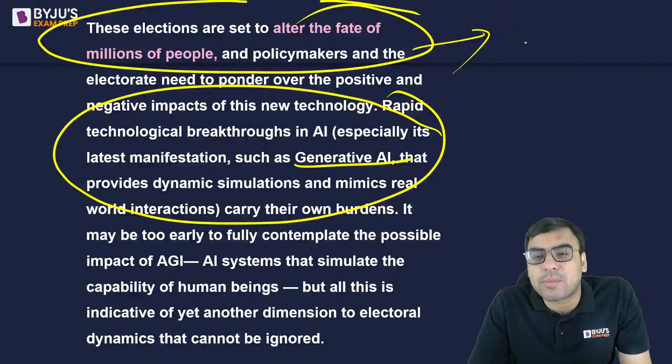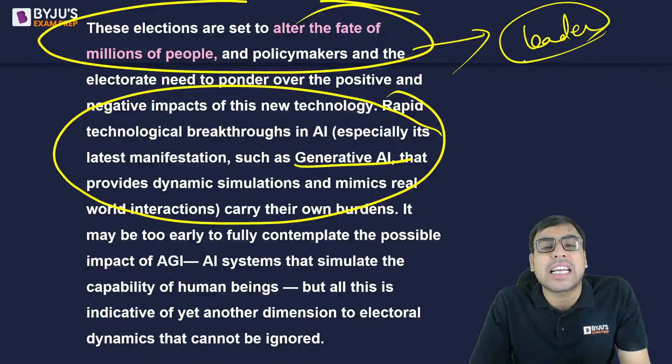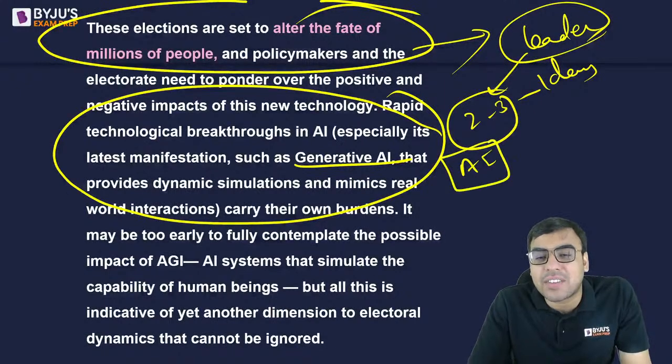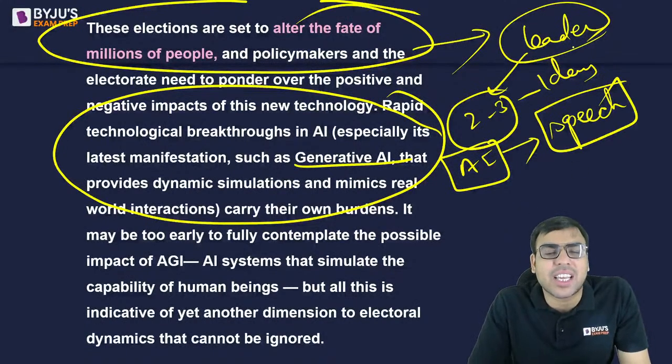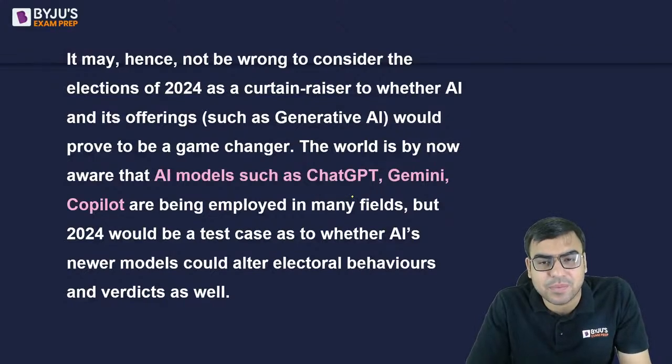जैसे for example कोई leader है, okay. One leader can go at max to 2 or 3 places in one day. है ना? तो अब AI से बुलवा दिया गया, artificial intelligence actually gave the speech, something like that, AI के जरिए or something like that. So these are some of the things the author is talking about.